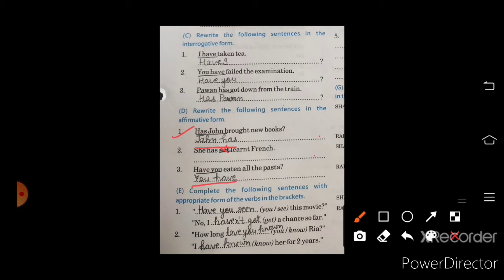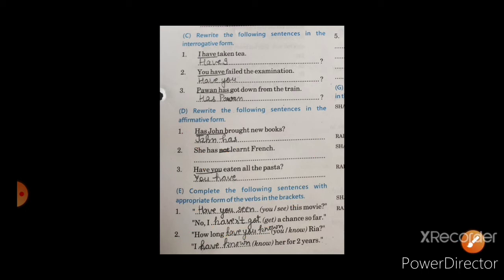E exercise, complete the following sentences with the appropriate form of the verb in the brackets. Verb is there and we have to complete the sentence. First one is there, have you seen this movie? No, I haven't got a chance so far. Second one, how long have you known? With you, we use have here and verb third form is there. I have known her for 2 years.